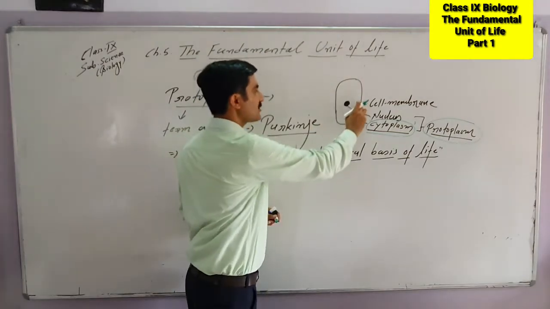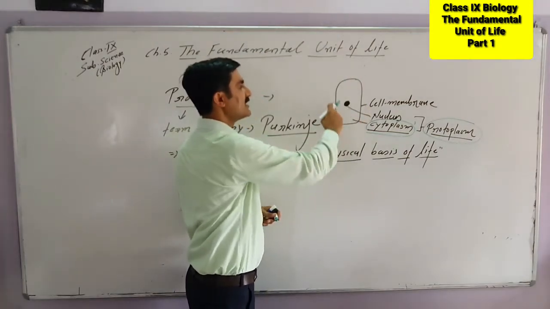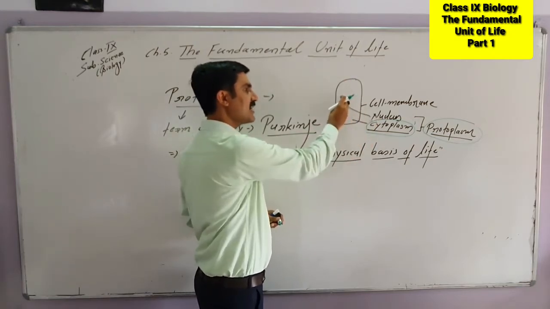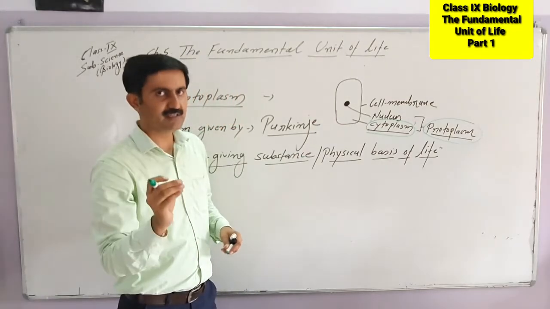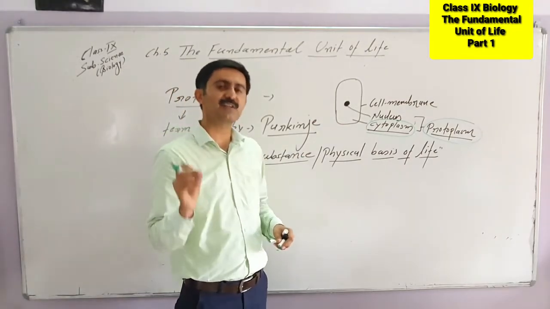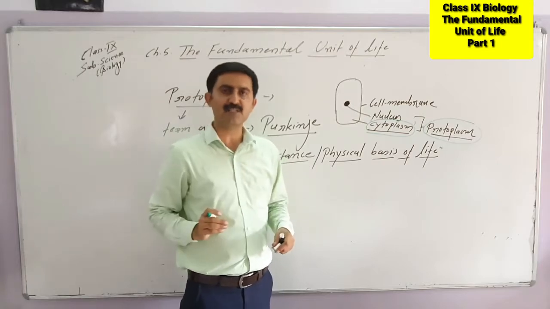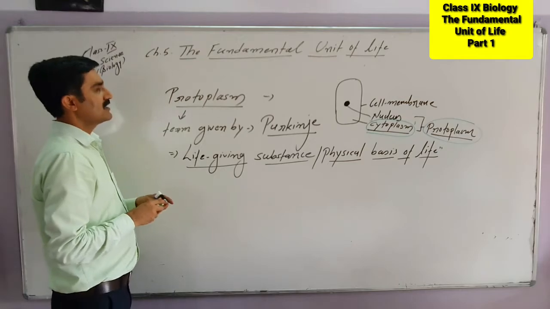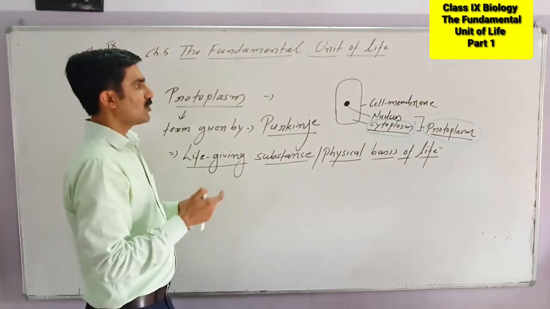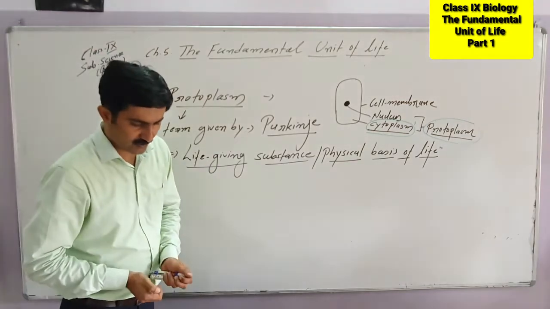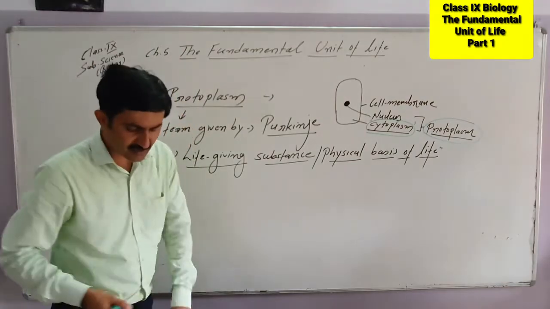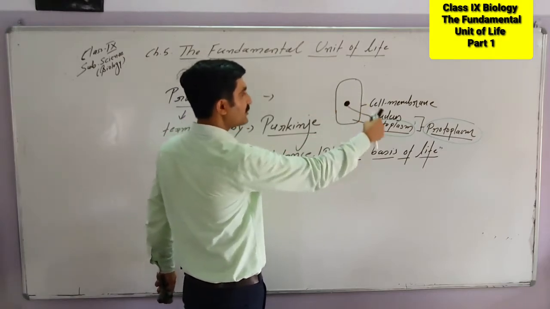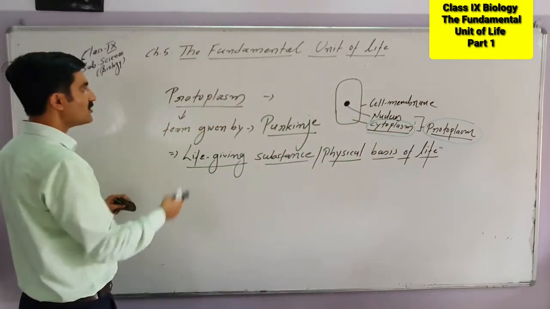So all the components of the cell present inside the cell membrane together are protoplasm, and if we exclude the nucleus, the remaining components of the cell and the fluid part is known as cytoplasm. That is the basic difference between cytoplasm and protoplasm, and all these life functions take place inside the protoplasm. So protoplasm basically includes the nuclear substance, that is the nucleoplasm, and cytoplasm together, which is nothing but the protoplasm.